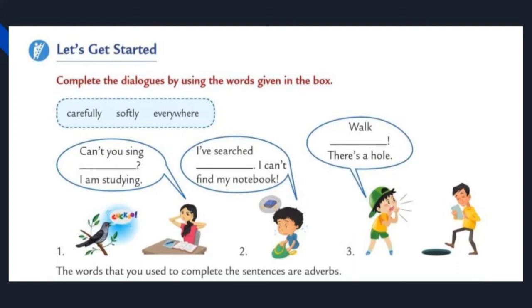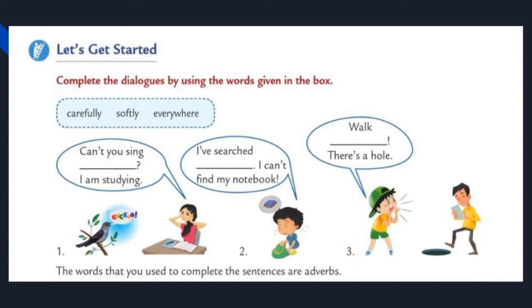I have searched dash. I cannot find my notebook. So the remaining two options are there. One is carefully and another one is everywhere. Which one is correct for the second one? Carefully or everywhere? Yes, you're right. The answer is everywhere. I have searched everywhere. I cannot find my notebook. Okay, let us move to the last one. Walk dash. There is a hole.